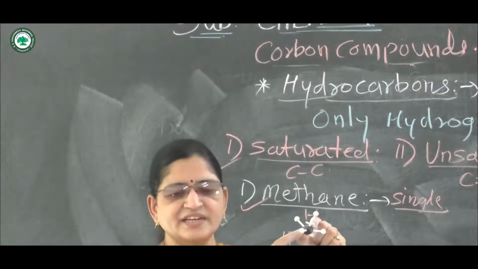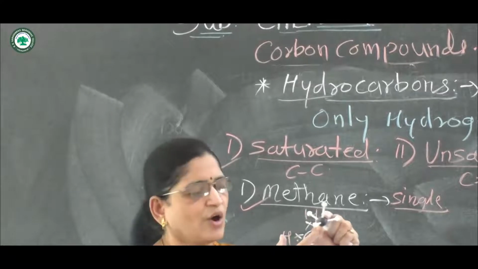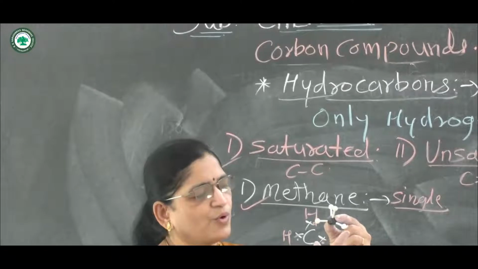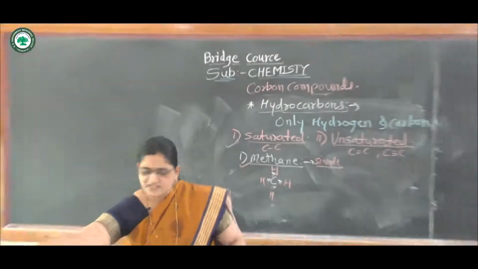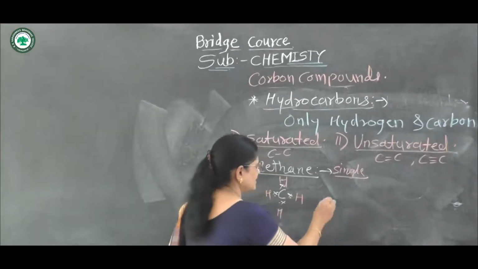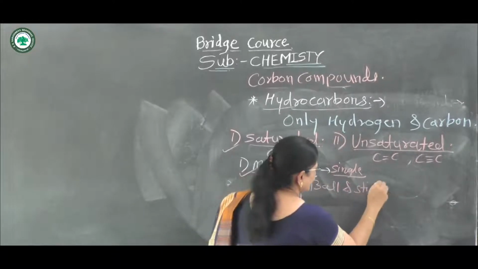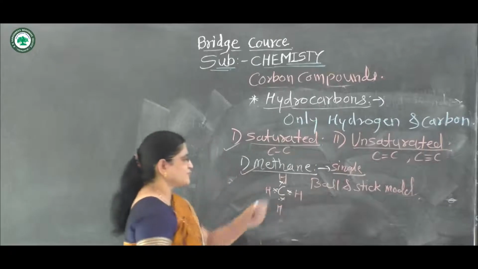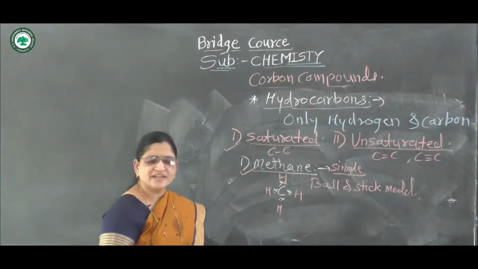The central black ball is carbon, having 4 valencies or 4 valence electrons, and it joins with 4 hydrogen atoms. Hydrocarbons are shown by a model in this way. This is called the ball and stick model.